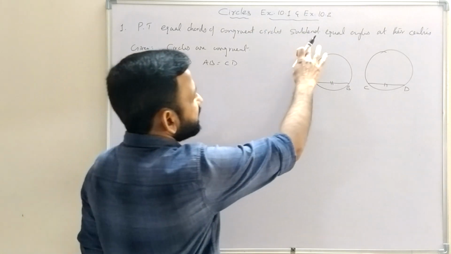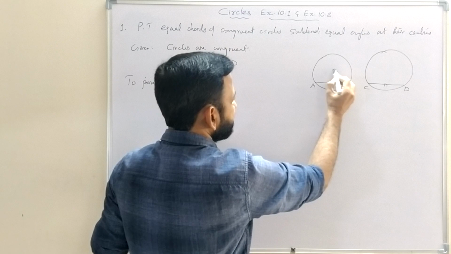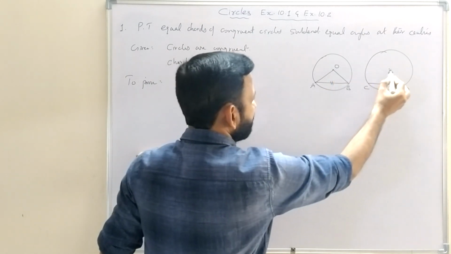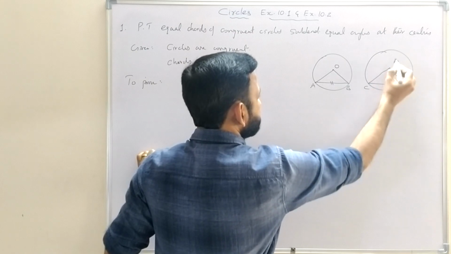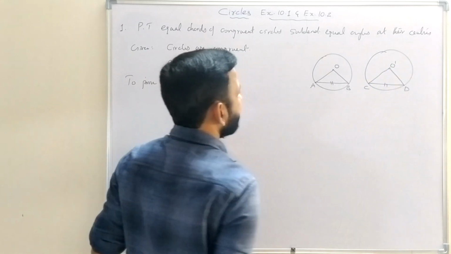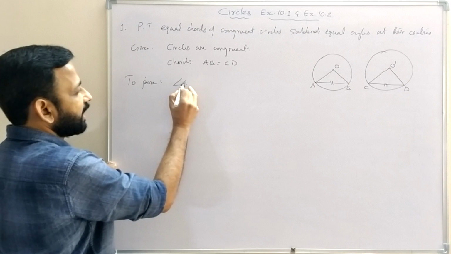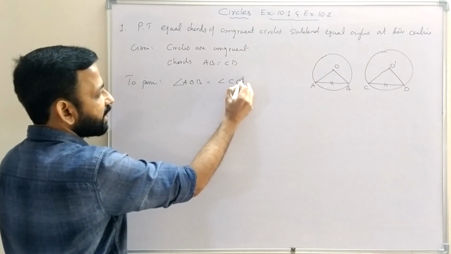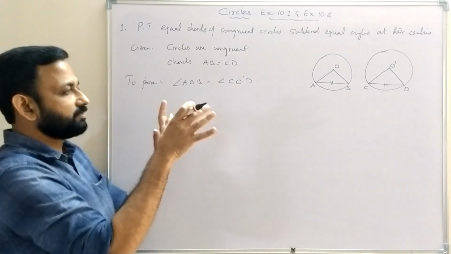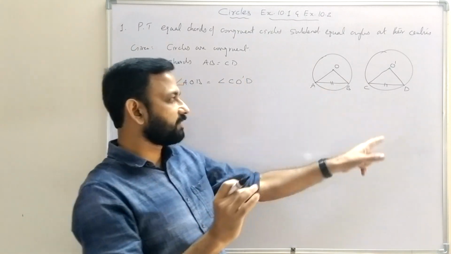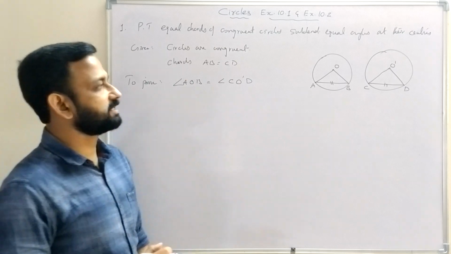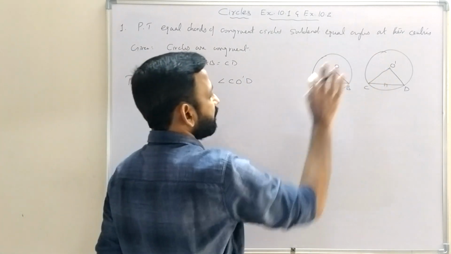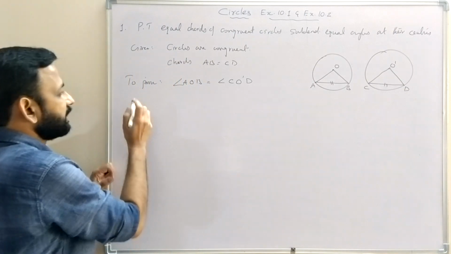We need to prove they subtend equal angles at their centers. So we have to prove angle AOB and angle CO'D are equal. So we have to prove that two equal chords subtend equal angles at their centers. If we can prove these two triangles are congruent, then the angles are equal.